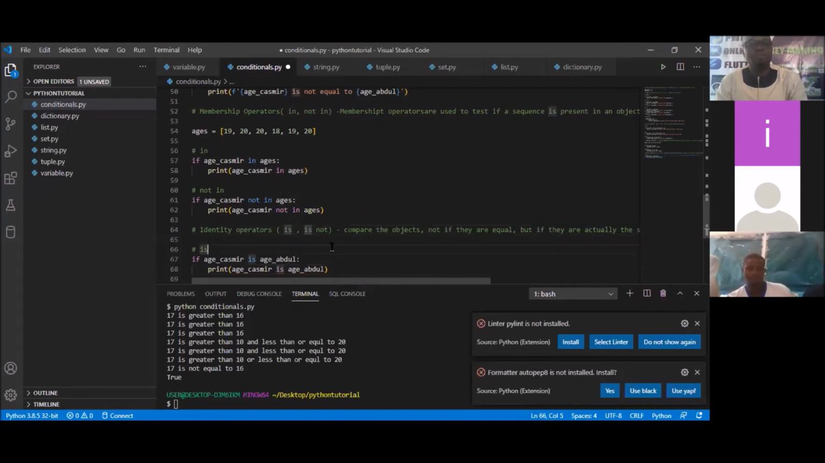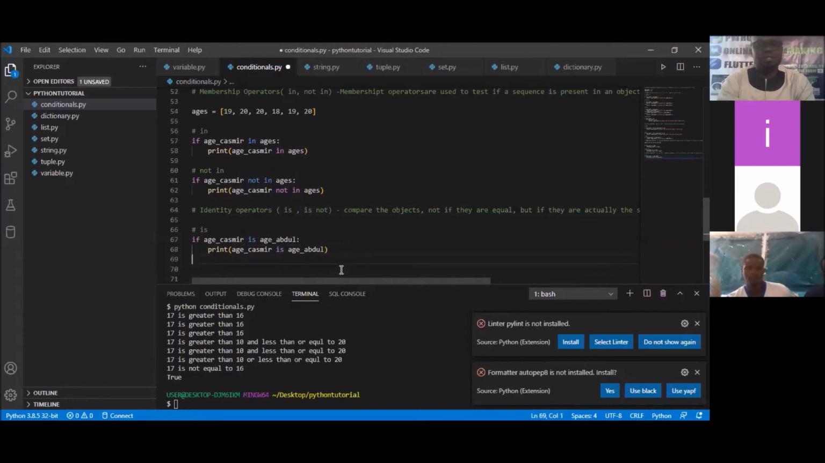So if I simply do Ctrl S to save this, then I come down here and run it, it returns true. Are they the same type? Both of them are what? Integers, isn't it? So let's check out the other one. Which one is next that we check out?